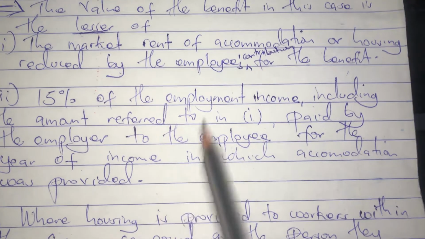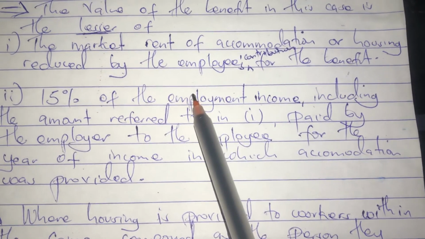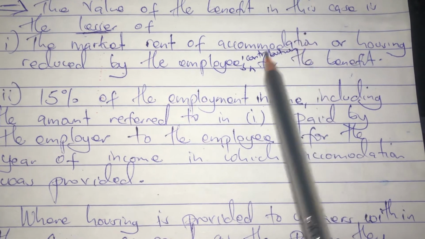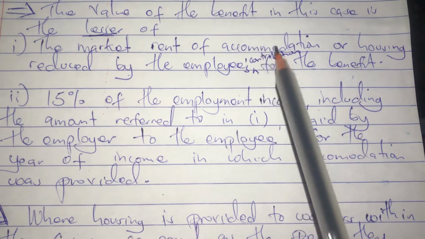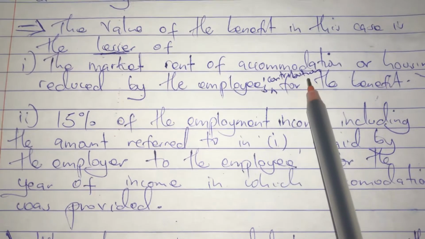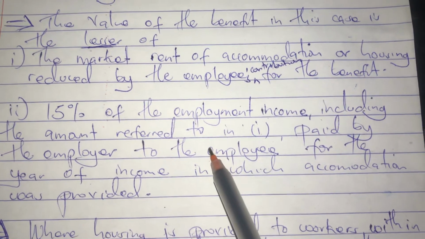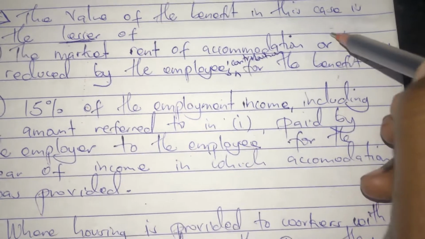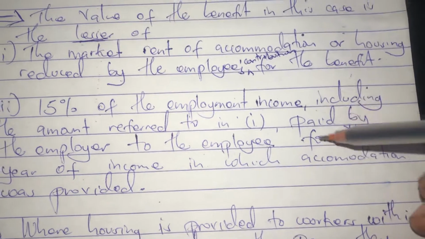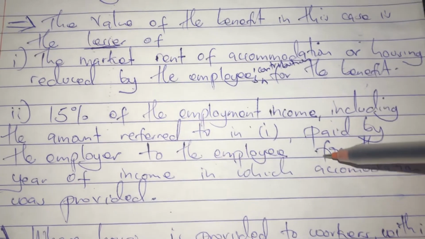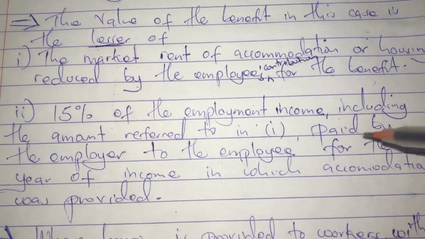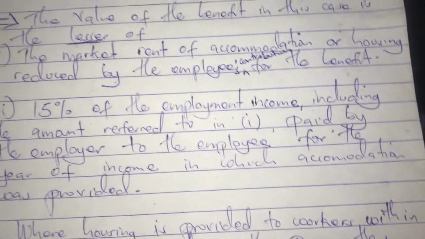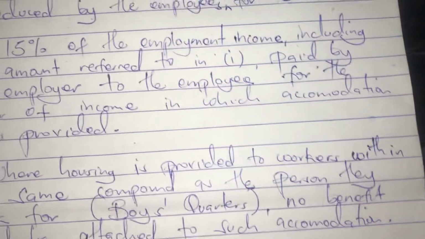We get answers in both parts, and the lesser is what we take. If here we get 2M and here we get 1M, we take 1M to be the value of the accommodation benefit. We are going to see that in an example.